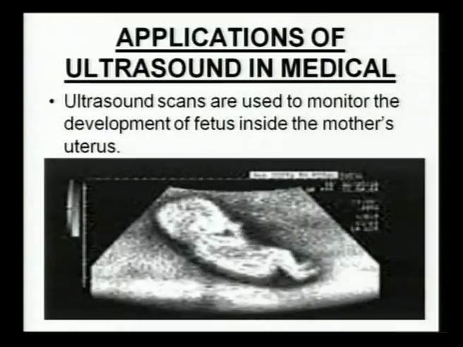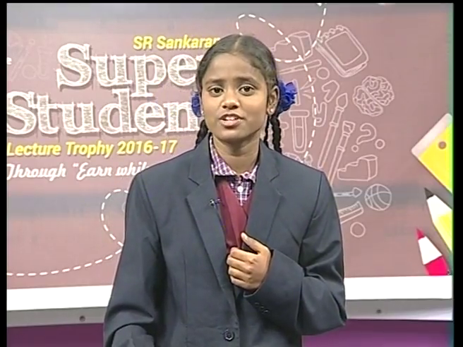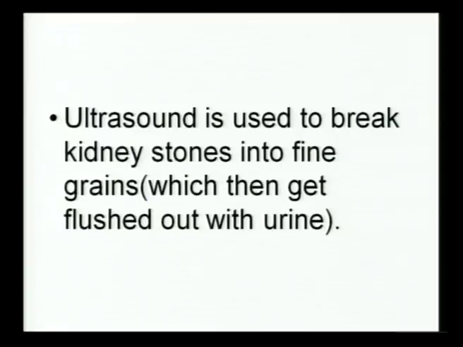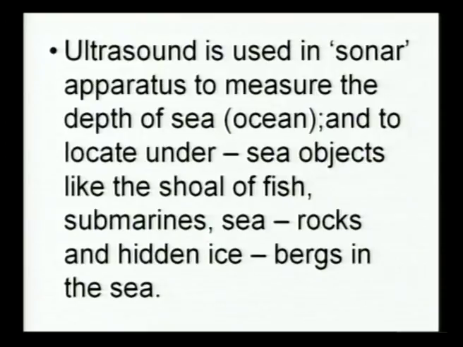Ultrasound scans are used to monitor the development of the fetus inside the mother's uterus. Friends, we already learned the meaning of fetus. It's an unborn baby. It is also used to investigate the internal organs of a human body such as liver, gallbladder, pancreas, kidneys, uterus and heart, etc. And it is used to break kidney stones into fine grains which then get flushed out with urine.